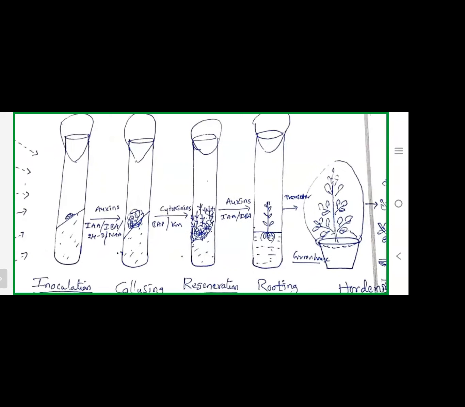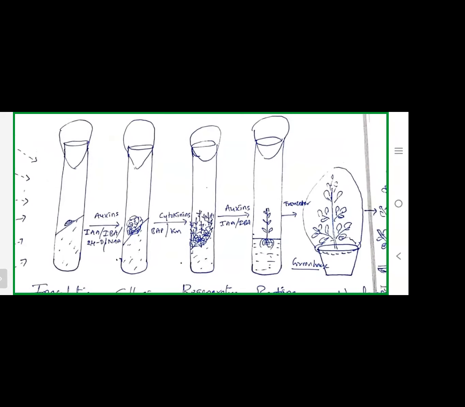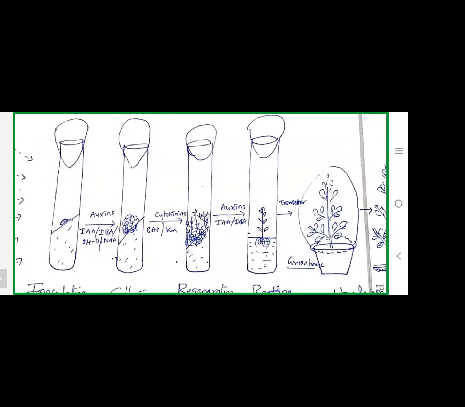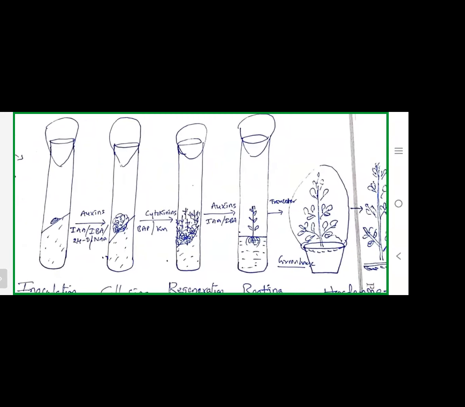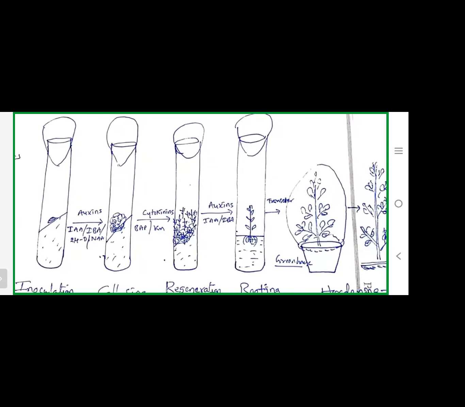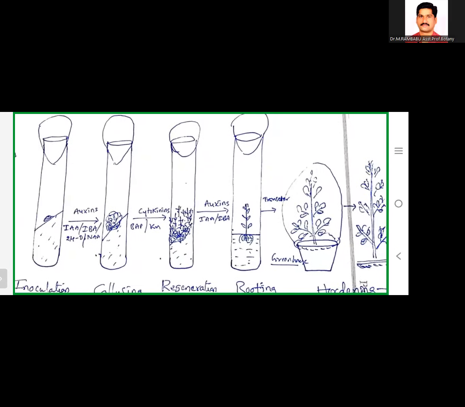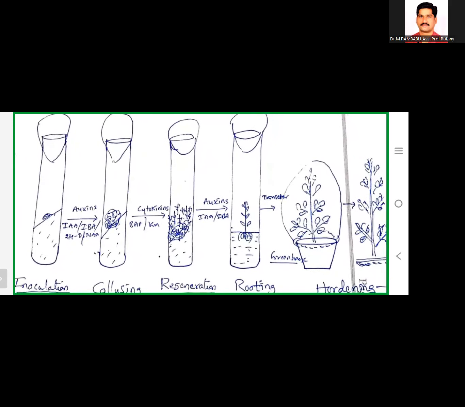These test tube plants are gradually picked up from the test tube, the agar is washed from the roots, and they are shifted to sterile soil, in a pot-like structure. Cover it with a polythene bag and put it in a separate greenhouse.